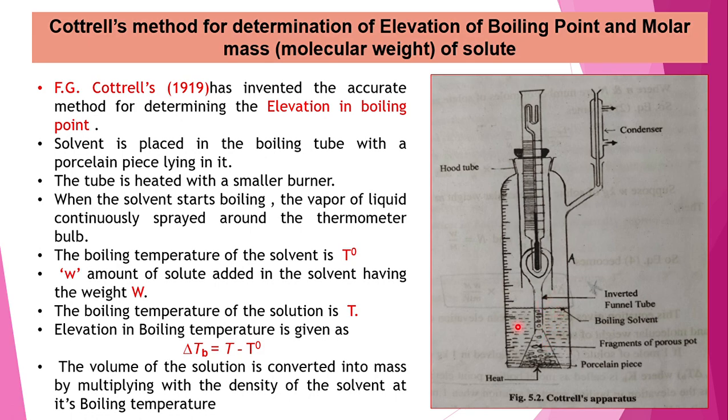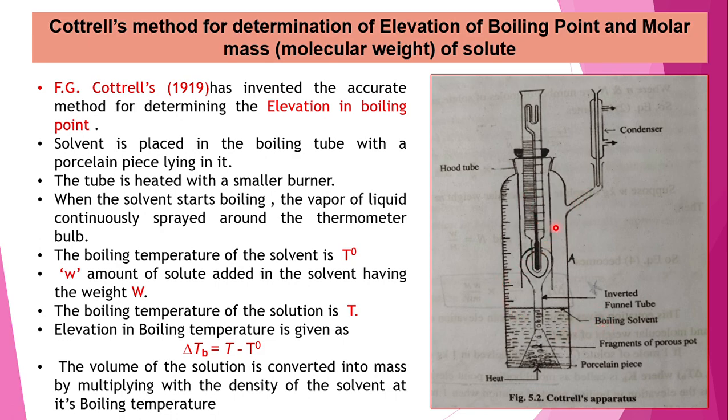Here you can see the solvent is present, whose boiling point we have to determine. Then an inverted funnel is kept in this boiling tube in such a way that the vapors of the boiling solvent will accumulate along the bulb of the thermometer. All the vapors will be spread over this bulb of the thermometer.